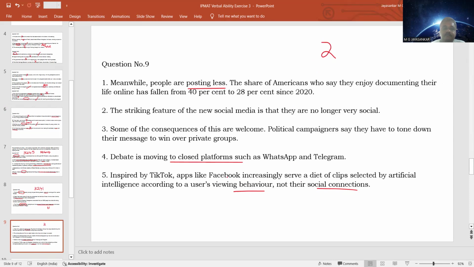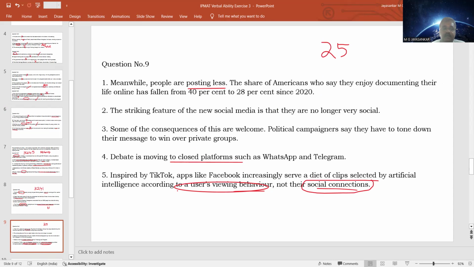So, what could be the next sentence? Let us say, inspired by TikTok, this can be the next sentence. After we talk about the first sentence, the main feature of the new social media is that the apps are now giving content based on the viewing behavior, not based on the social connections. So that is a very good second statement. Then what could be the next statement?